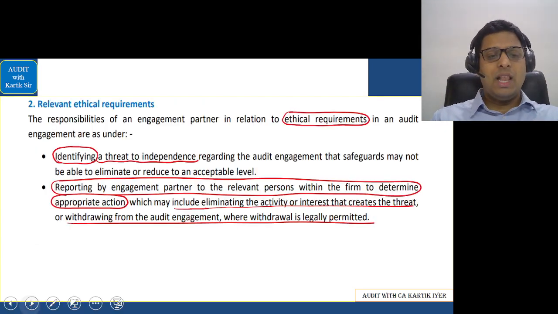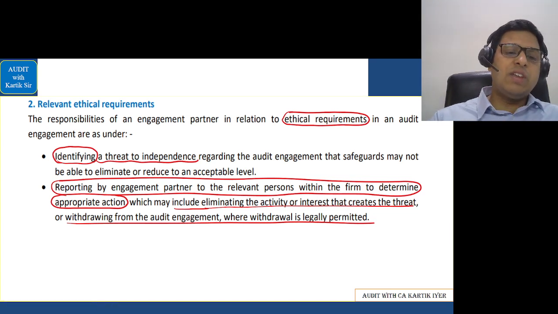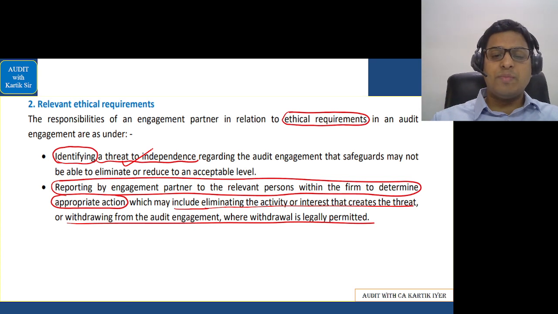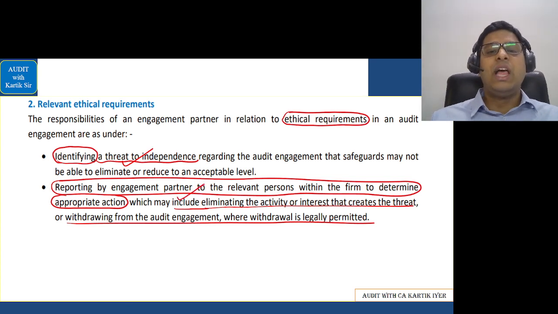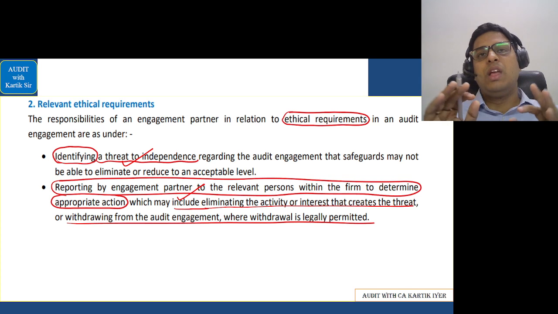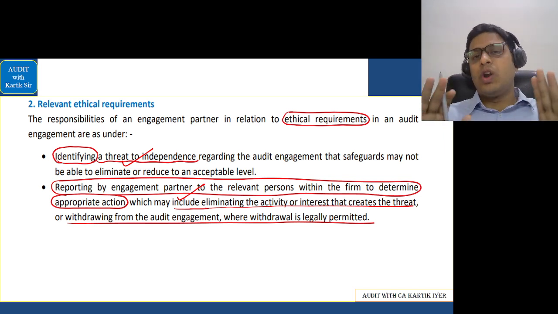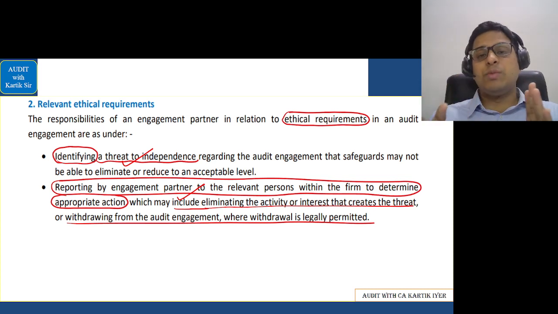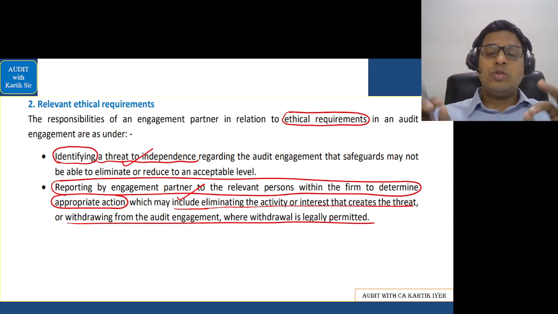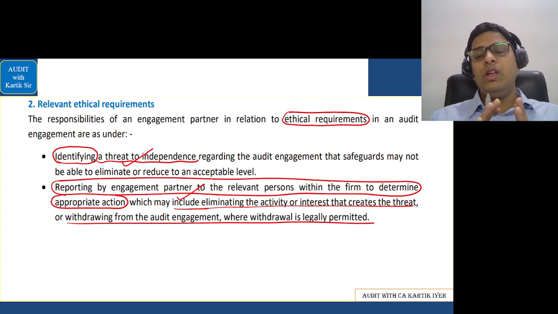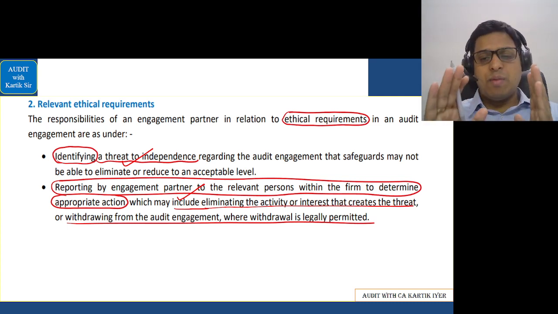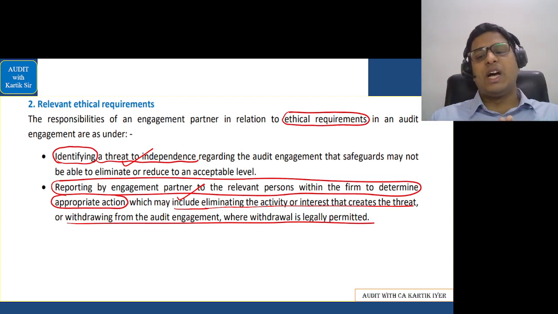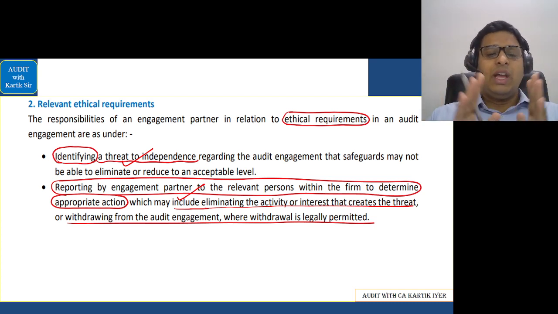Okay, let's go further. Relevant ethical requirements are given here. Auditor should identify any threats to independence. The reporting by engagement partner or relevant person within the firm to decide appropriate action is very, very important. The auditor, for him, remember, reputation is everything. You cannot allow reputation to get tarnished, because then years of effort will go down. So you should ensure that the team members have a good ethical background, the team members are working with care, and the team members do not have any threats to independence attached to them. That is what the auditor should check.